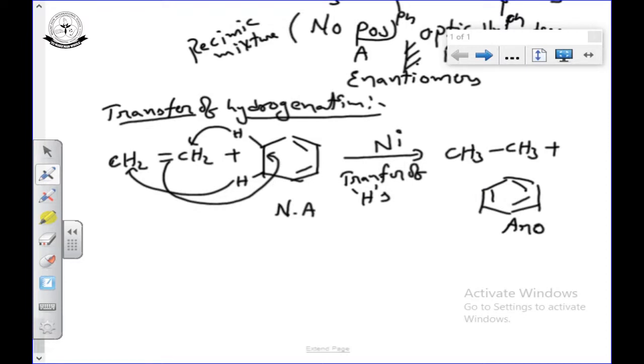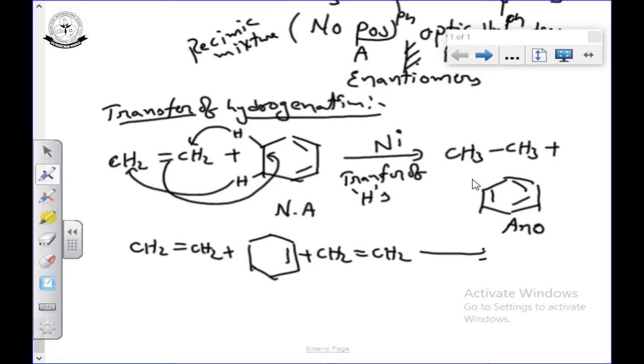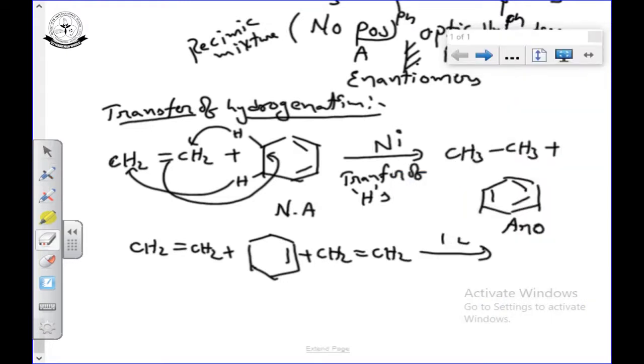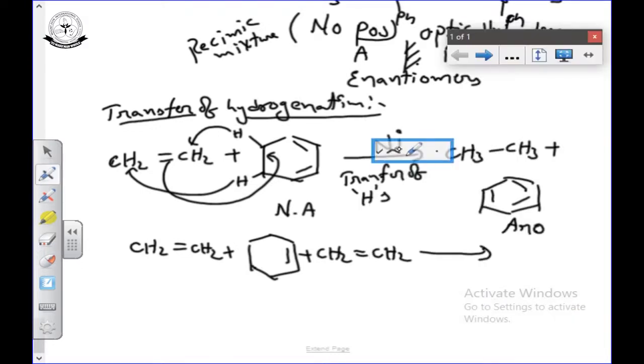Okay. Another example you can see for the transfer of hydrogenation. CH2 double bond CH2 plus there is a ring. Only one multiple bond will be there. Another CH2 double bond CH2, 2 molecules and hydrogenation. So no need of hydrogenation here. Already we are doing hydrogenation only. Transfer of hydrogens here. So no need to add the extra hydrogens for that.